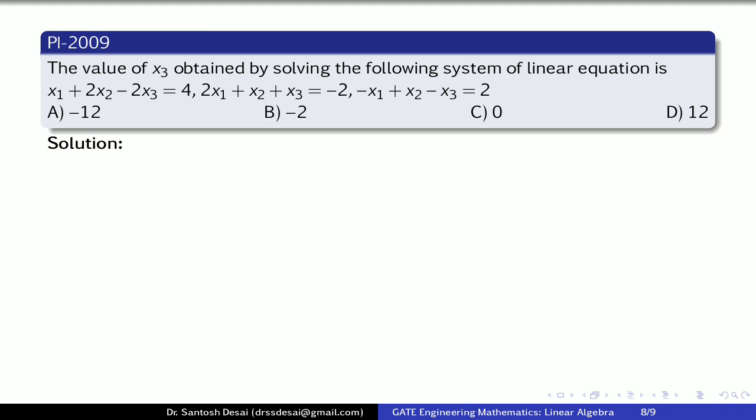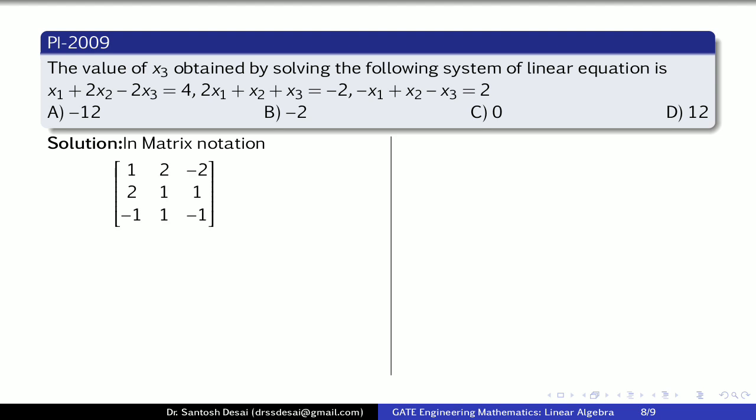So you have to write in the matrix notation first. The given equations can be written as: first row is 1, 2, -2; second row 2, 1, 1; and third row is -1, 1, -1. Unknowns are x1, x2, x3 and the matrix of constants is 4, -2, 2.